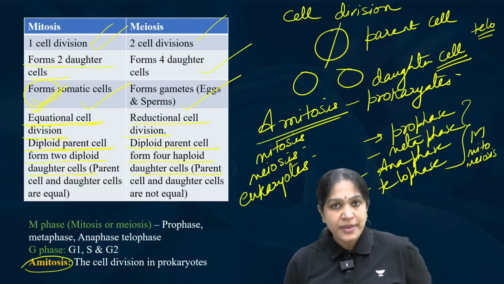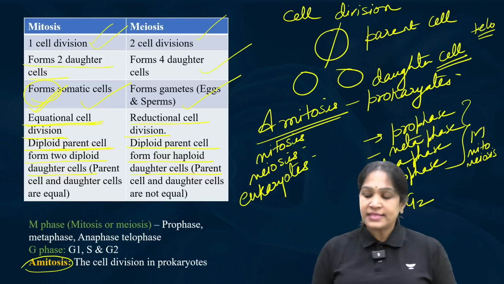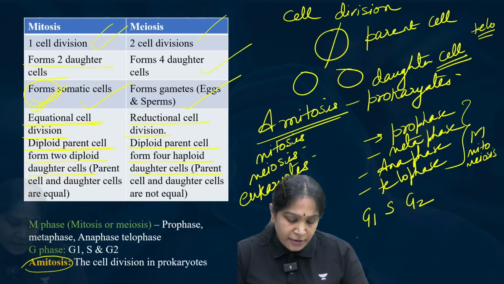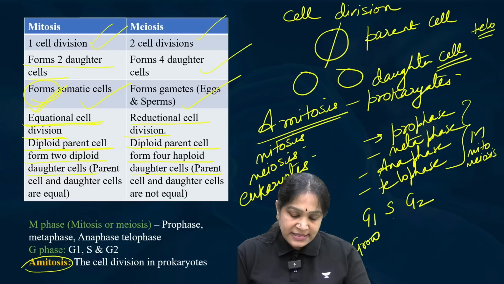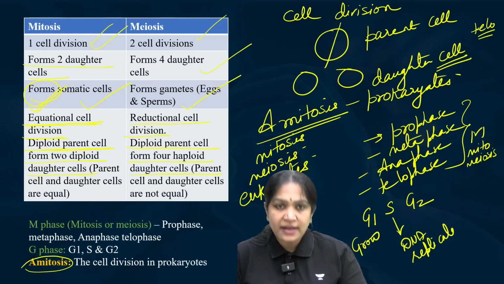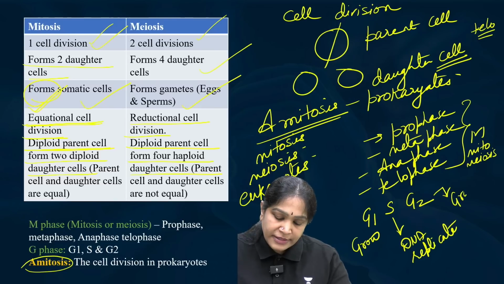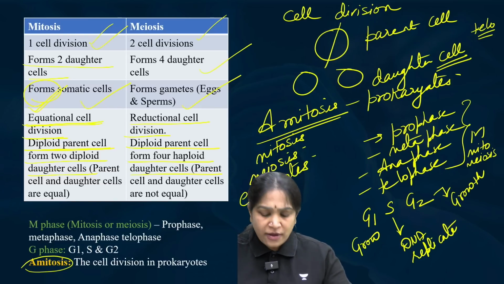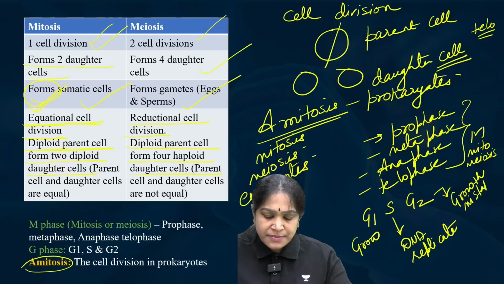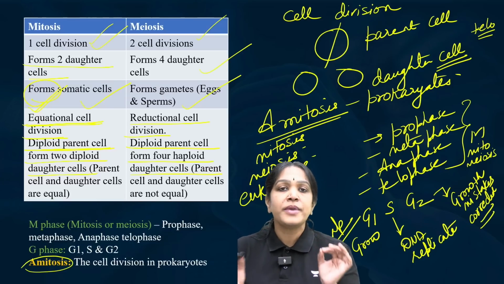After mitosis or meiosis is completed, you will have a gap phase, G1, S, G2. In the G1 what happens? In the G1, the cell will grow in size. In the synthetic phase what happens? The DNA will replicate. And in the G2 what happens? Further the growth continues, and if at all there are any mistakes, these mistakes will be corrected. And this is the gap between 2 mitosis or 2 meiosis.